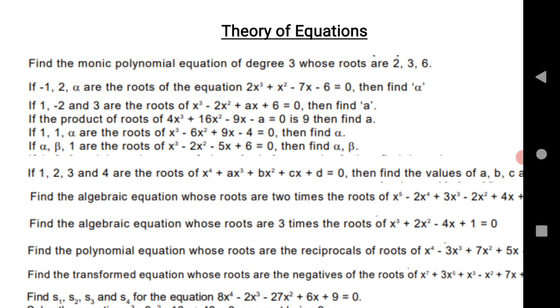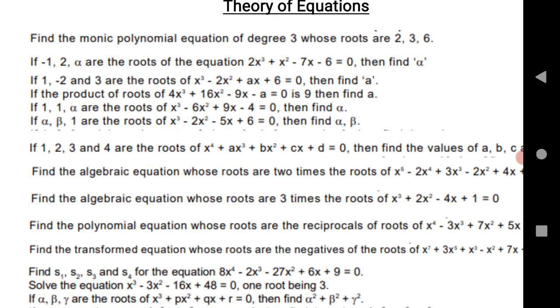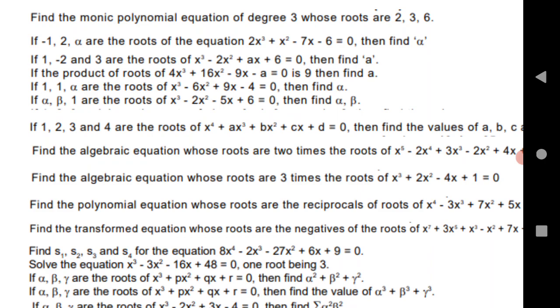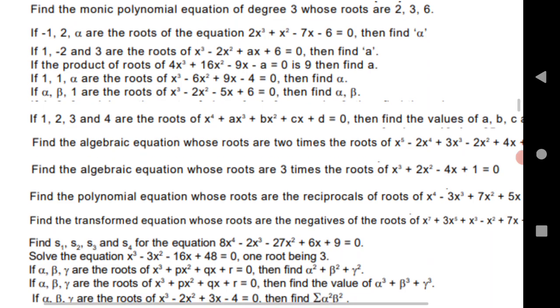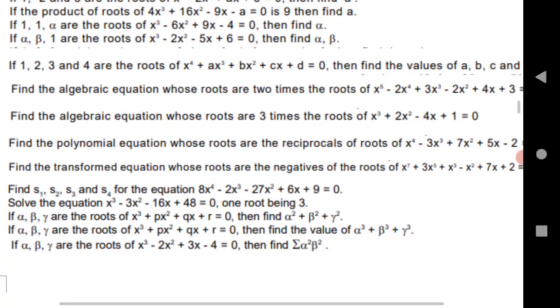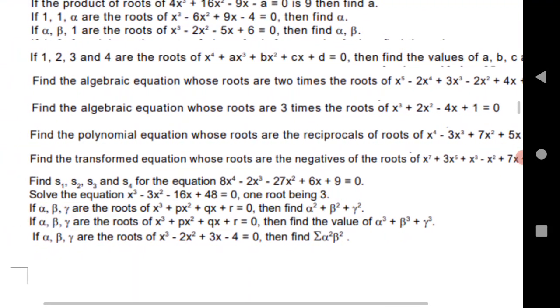The next chapter is a very important chapter, theory of equations, that fetches maximum marks for both the states. The first question is: find the monic polynomial equation of degree 3 whose roots are given. If minus 1, 2, alpha are the roots of the equation, then find the value of a. If 1, minus 2, 3 are the roots of the equation, then find the value of a. Alpha, beta are also there. The next questions are very important. Sometimes they will give you 4 roots: 1, 2, 3 and 4 are the roots, then find the values of a, b, c, d.